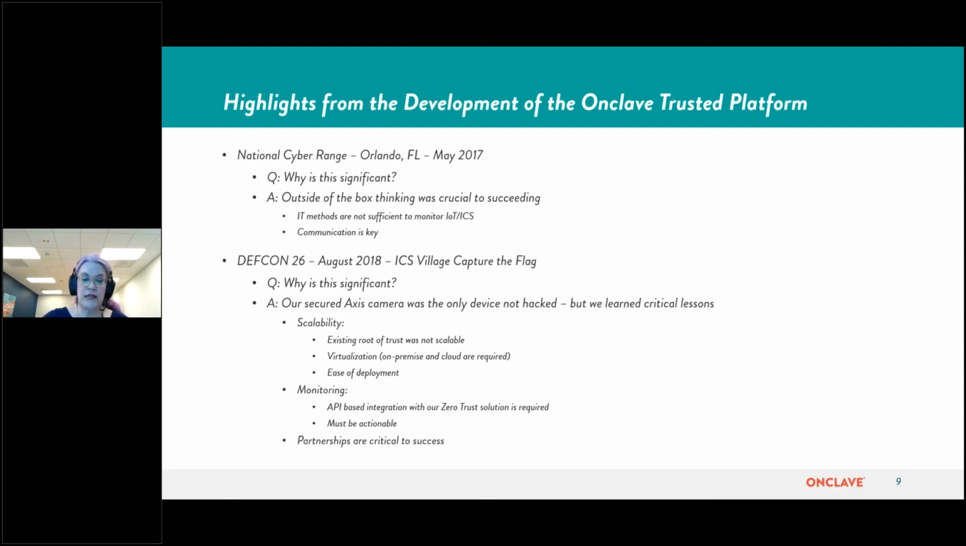The second lesson that we picked up was monitoring. We needed an API-based integration with our Zero Trust. That was required, and alerts from monitoring must be actionable. Having a separate monitoring system that doesn't allow you to integrate back with our control system makes it more difficult. And lastly, partnerships are critical to success.